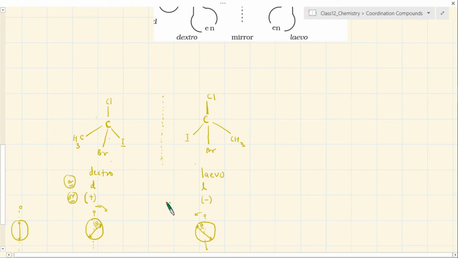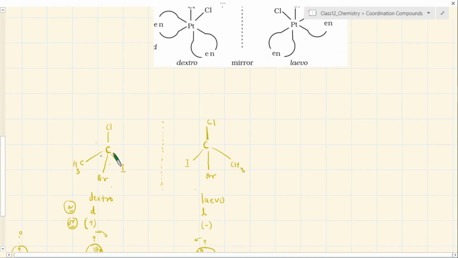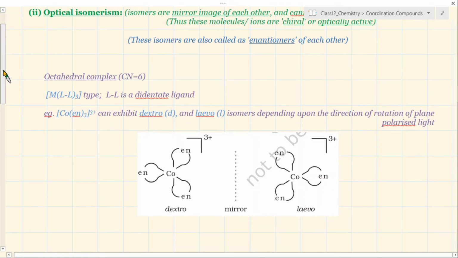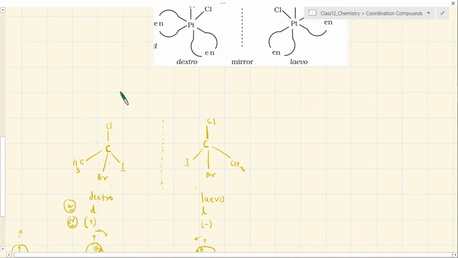Physically, a little bit of change might be there in some physical property. For example, if you do crystallization, they might crystallize out differently and hence some properties might be different. Well, so there is a lot of similarity in this kind of isomerism, which is referred to as optical isomerism. So the only way to discriminate between the optical isomers is by looking at their optical properties. Remember, this has been discussed extensively, and you are always trying to find a simple way to say whether an optical isomer of that compound will exist or not.